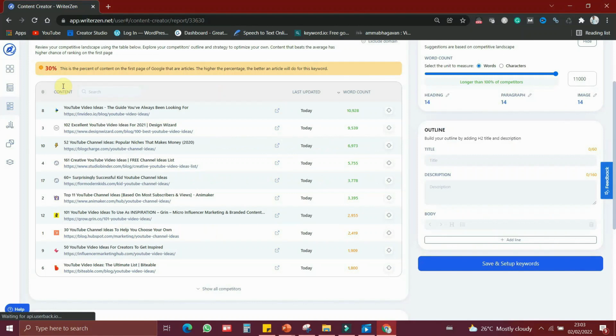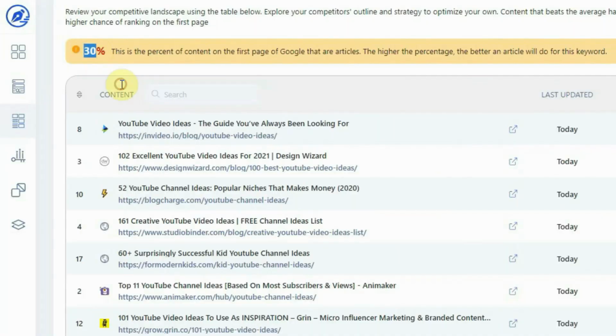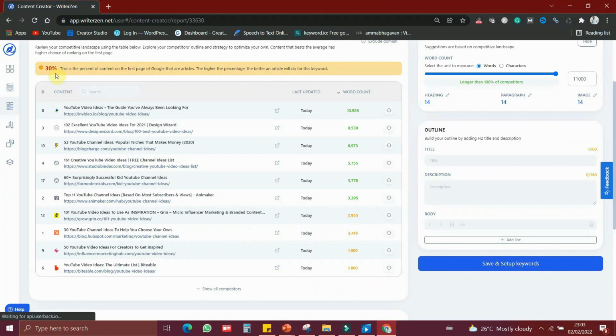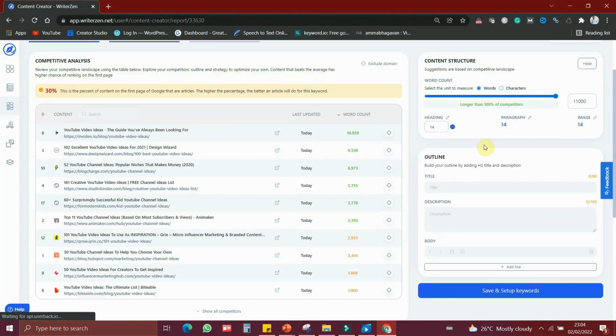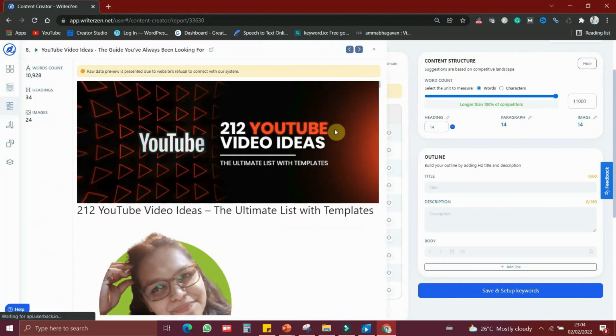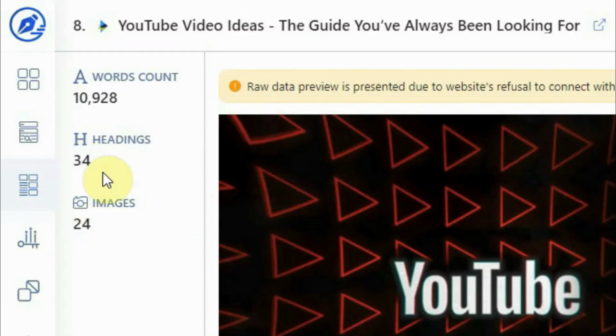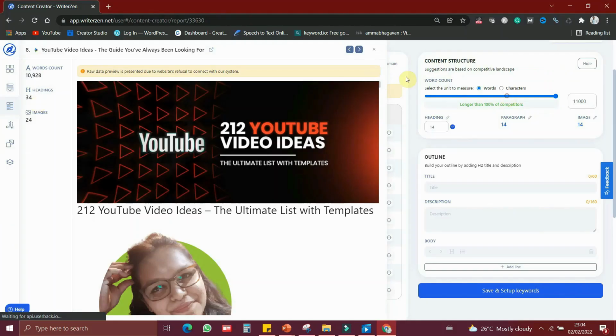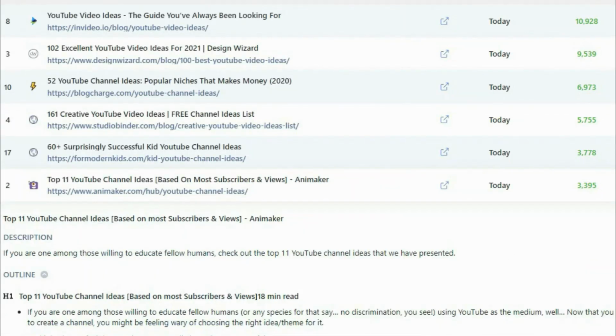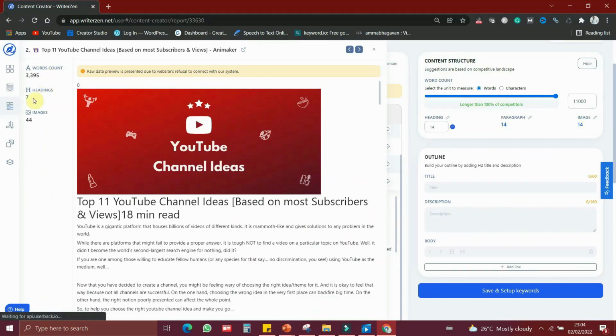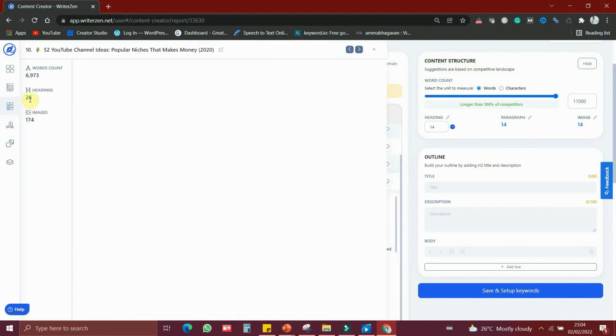So you don't need to worry about that. If you are writing a good article, you have higher chances. If this number is very high, it is a good sign, but it will not make that much effect on your article. The next thing you have to decide is how many headings you are going to give your article. 34 is the highest, so you can consider giving 35 headings, or if that is not possible, let's come back here and choose this one. Here it is 7 headings, so at least you should write 8 headings, or if it is more than 26, it is appreciable and has good chances.